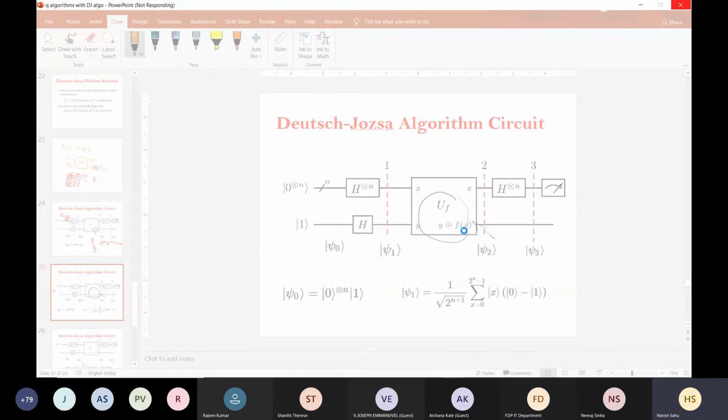So what I'm telling here is that this f(x) can basically be, let's suppose my f(x) is x1 XOR x2. So what is this function? Is it balanced or constant?